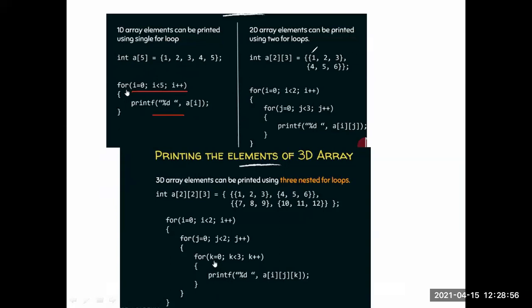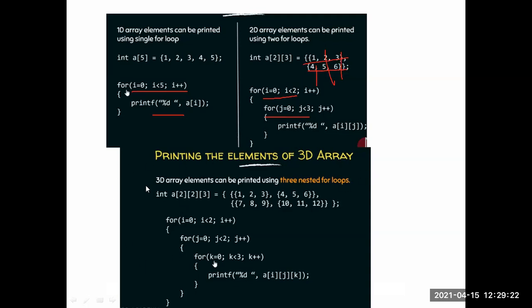For a two-dimensional array, how do we print it? By taking two loops. One is for row, another one is for column. So in this way you print the elements. Two rows, three columns. Now for printing the multi-dimensional array, see here.